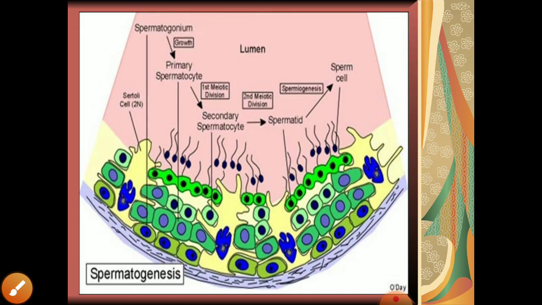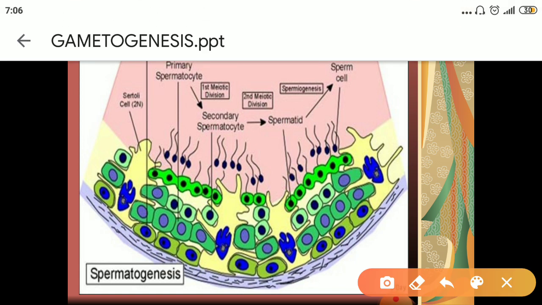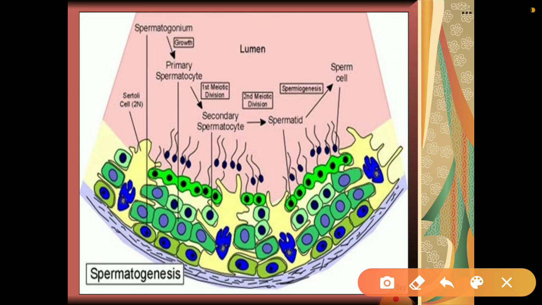Now let's move on. Here you can see a sectional view, a diagrammatic representation of a seminiferous tubule, which is very clear. Inside seminiferous tubules, spermatogenesis is taking place, and the cells near the epithelium are actually spermatogonia.